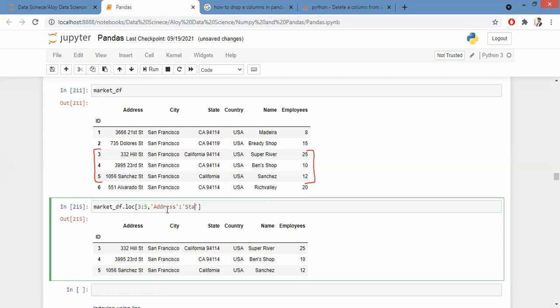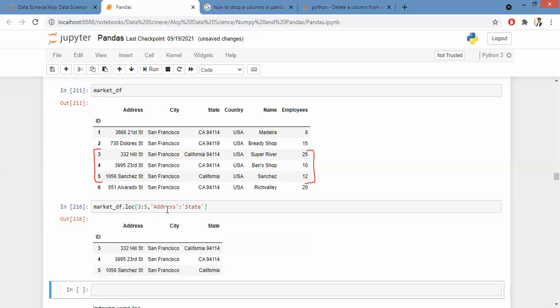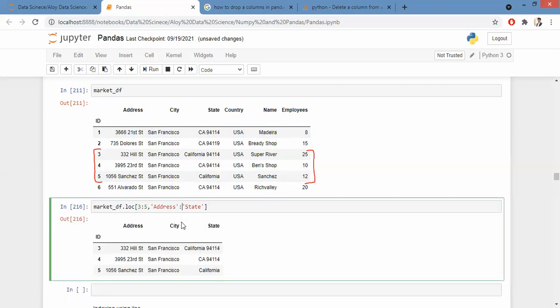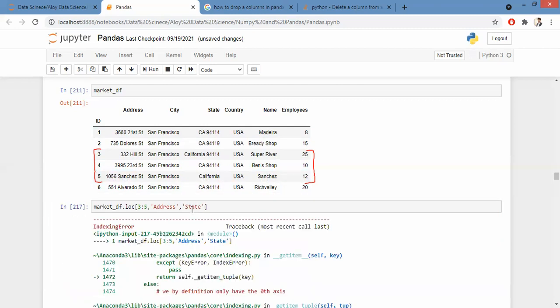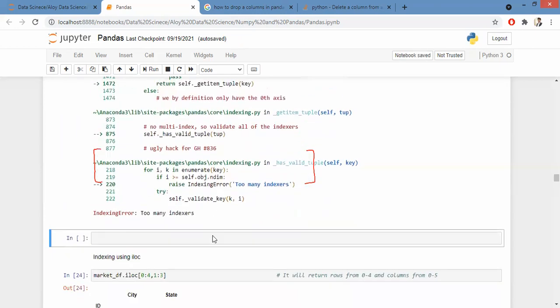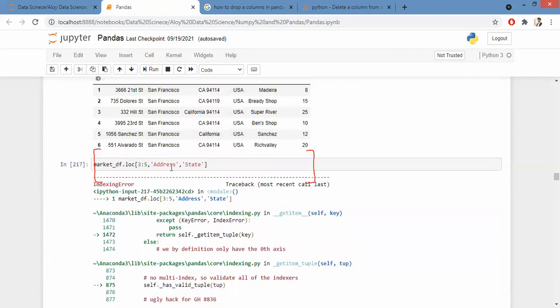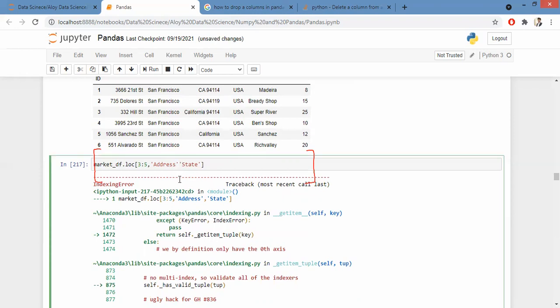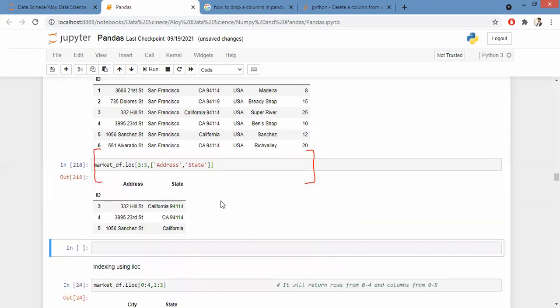We can give address comma state, right? If I give a colon here, I get from address till state. If I give a comma here, too many indexes. We have to use another square bracket, sir. I think that will be complicated.